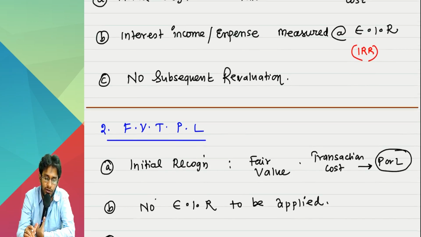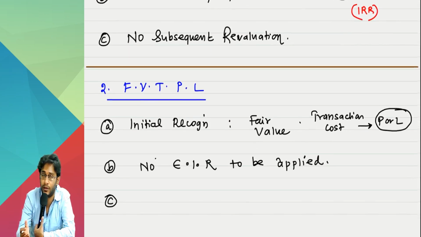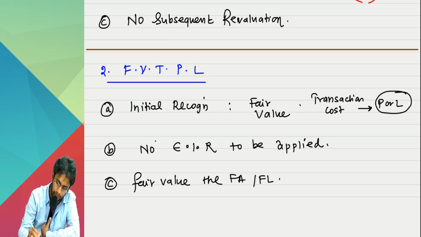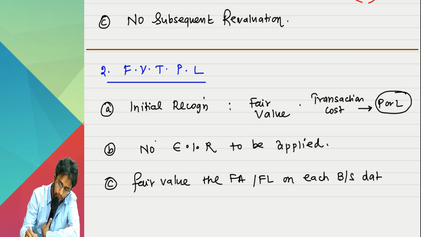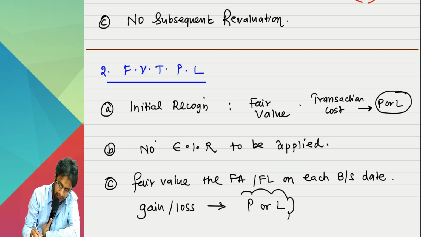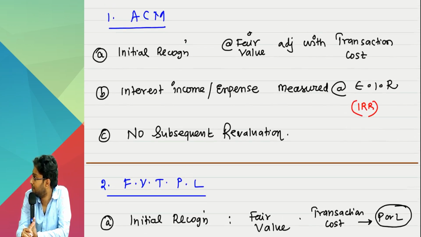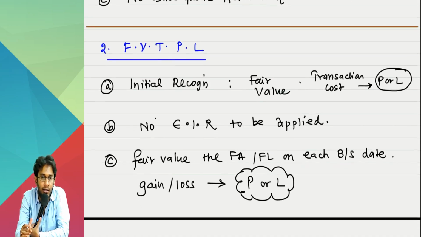No subsequent revaluation is what we said in ACM, but this is not ACM, this is the fair value method. Compulsorily you have to fair value the financial asset or financial liability on each balance sheet date. Definitely gain or loss will come. Where will it go? The name itself is FVTPL. Where will it go? P&L it will go. That's all. Sir, ACM and FVTPL rules will be completely opposite.